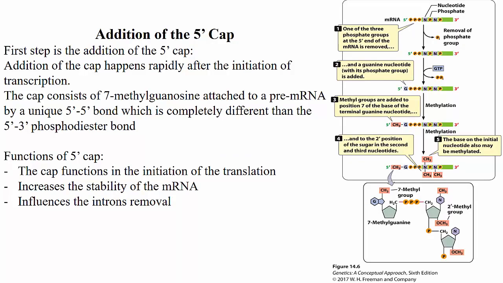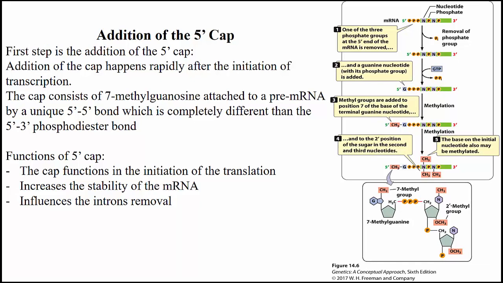The addition of the 5' cap happens rapidly after the initiation of transcription. The cap consists of 7-methylguanosine attached to a pre-mRNA by a unique 5' to 5' bond, which is completely different than the 5' to 3' phosphodiester bond. The process is shown in this figure for your information, so you don't need to know about this in detail. The 5' cap functions in the initiation of translation. It increases the stability of the mRNA and influences the removal of introns.